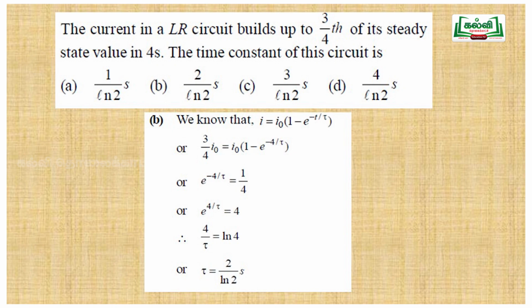For that, the current value is given as 3/4 of the steady value. So I is equal to 3/4 of I naught. So I is equal to I naught (1 minus e power minus t by tau). We get 3/4 of I naught is equal to I naught into (1 minus e power minus 4 by tau). By rearranging, e power minus 4 by tau is equal to 1 by 4, or e power 4 by tau is equal to 4. Therefore 4 by tau is equal to ln 4, the natural logarithm, therefore tau is equal to 2 by ln 2 seconds. That is option B.